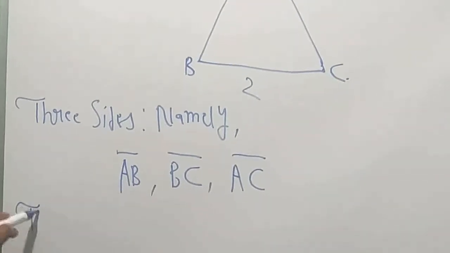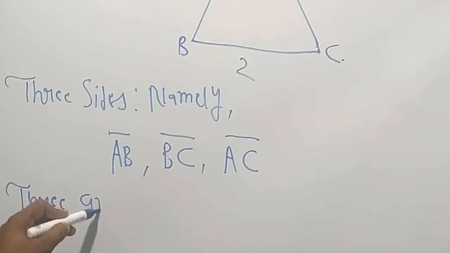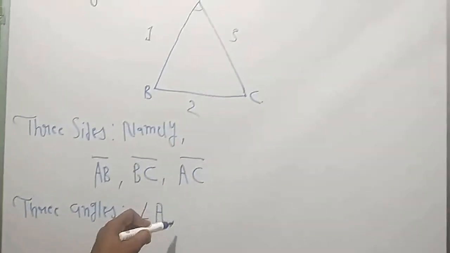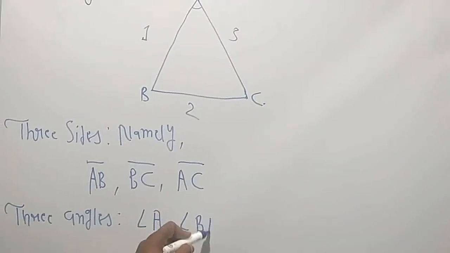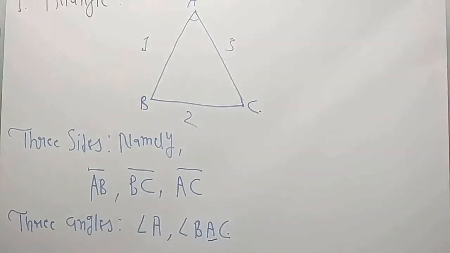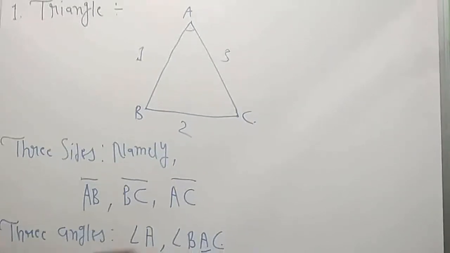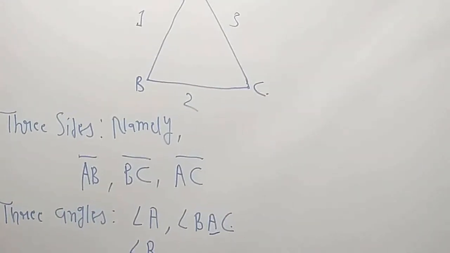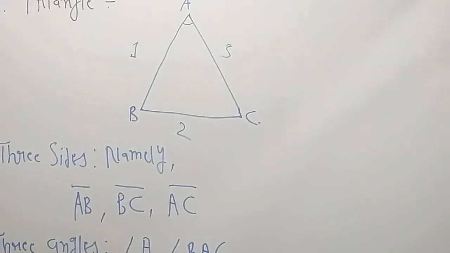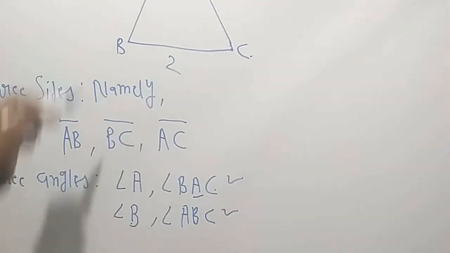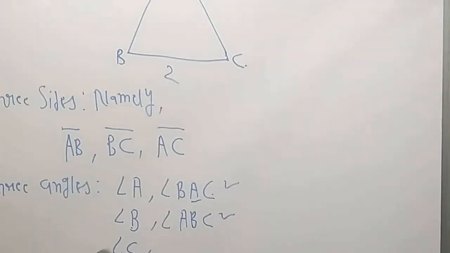And there are three angles. This is your angle A, or we can say angle BAC. Both are the same thing because we are talking about the middle letter in this, and here it is a single letter. And angle B, or we can say angle ABC. So these are two angles. Now the third angle, which one? It is angle C, or we can say angle BCA.